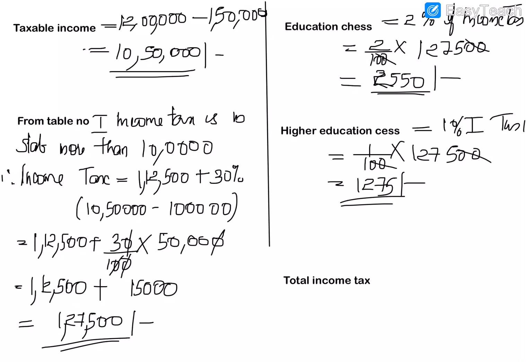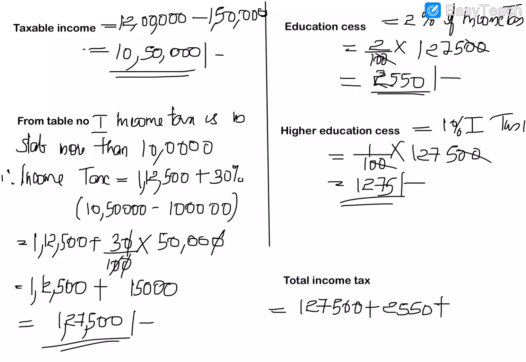Now we will get the total income tax by adding all this. So we can do that. Total income tax is equal to, first the actual income tax, 1,27,500, plus 2,550. That is the educational cess. So it is rupees 2,550.